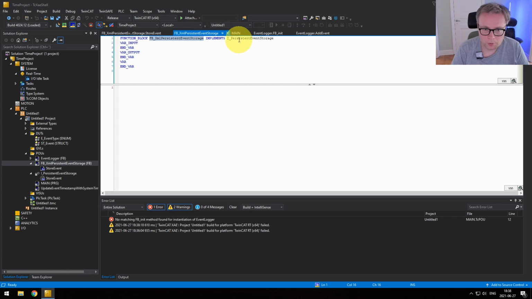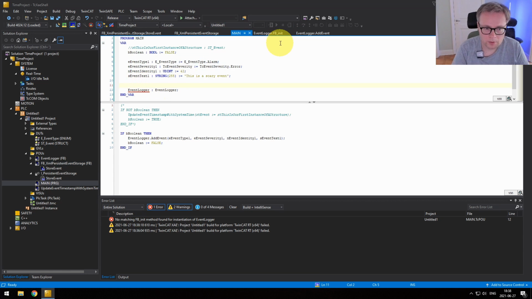What we can do now is create an instance of it. Like this, we create an instance of FB XML persistent event storage, a function block that implements the interface that we described, that implements this particular behavior of being able to store events persistently.